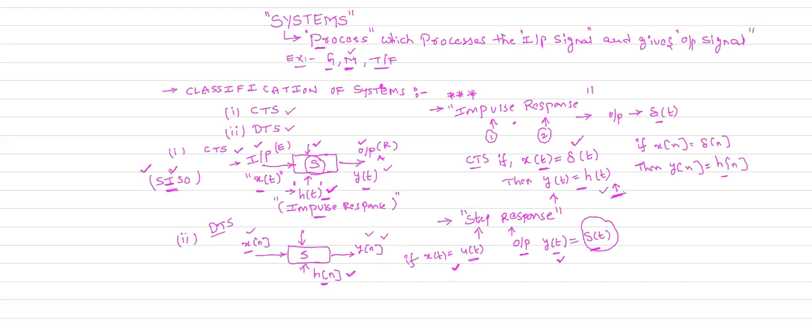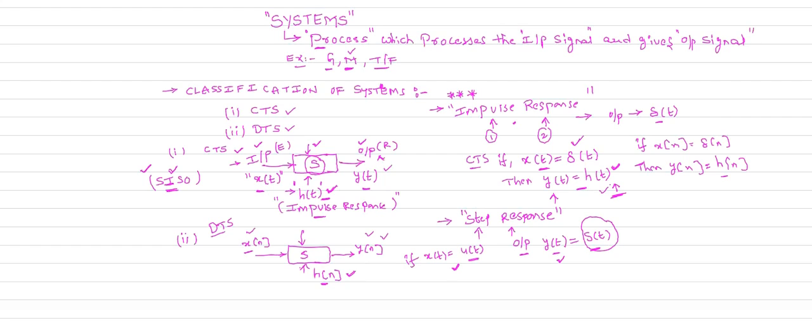All of you remember this. If you know the system function h of t, you can easily characterize the nature of your system: whether the system is stable or unstable, linear or non-linear, time invariant or time variant. Whatever the nature of the system, we can easily characterize it with the help of the impulse response. So impulse response is a very important topic.